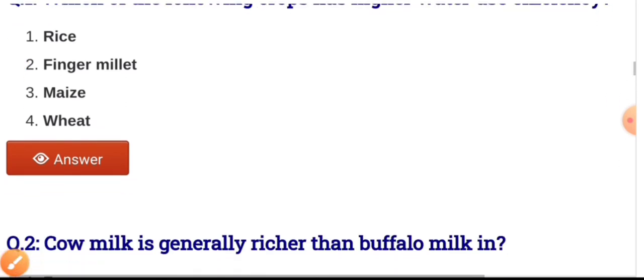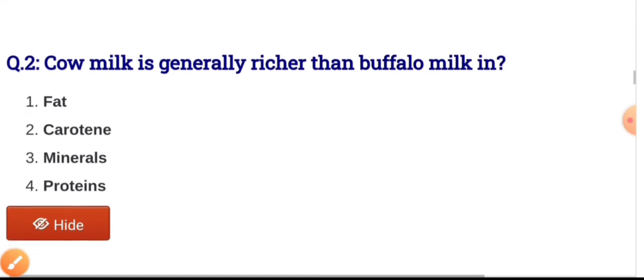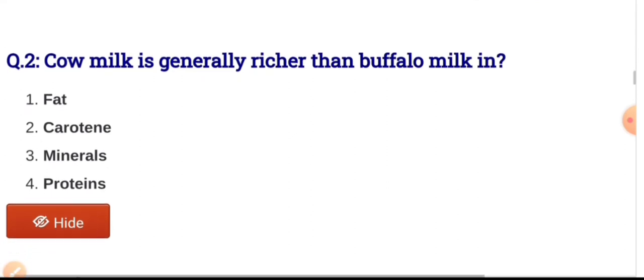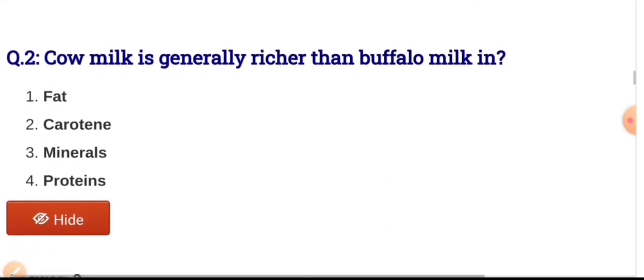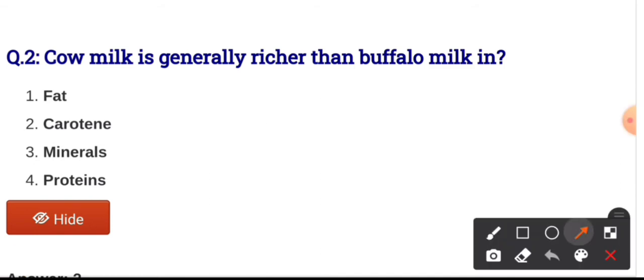Next question, question number 2, cow milk is generally richer than buffalo milk in. Options are fat, carotene, mineral and protein, and the correct answer is carotene. Cow milk is generally richer than buffalo milk in carotene.